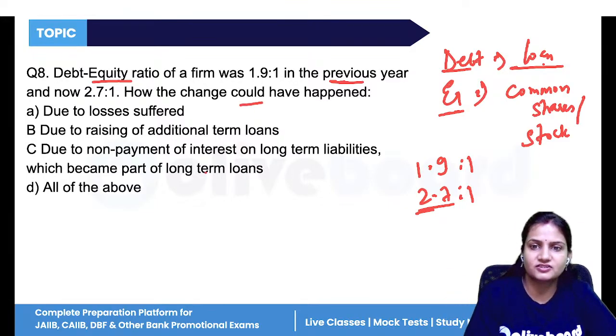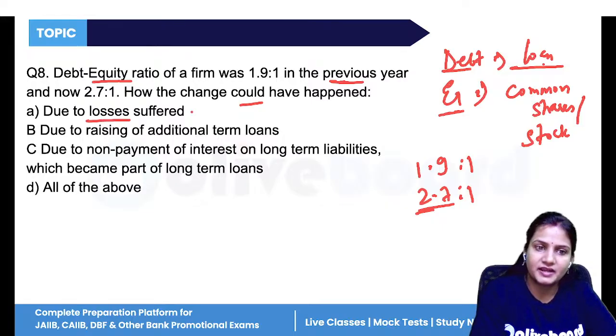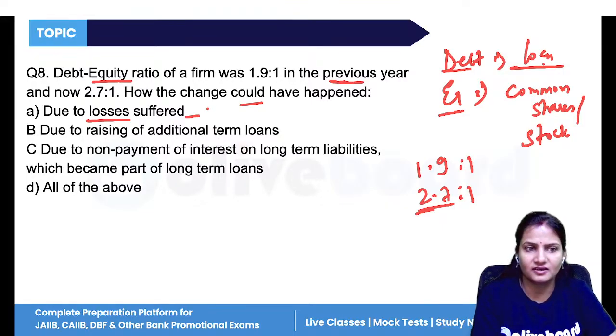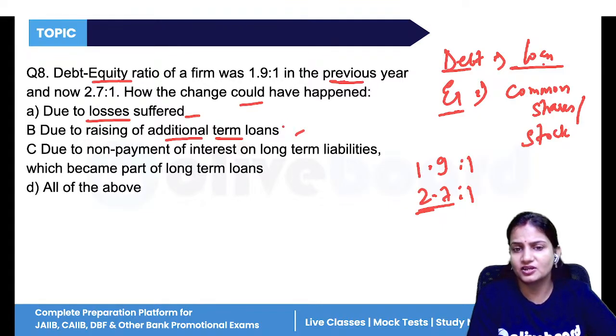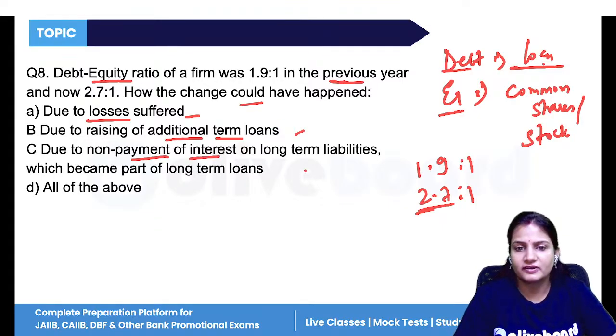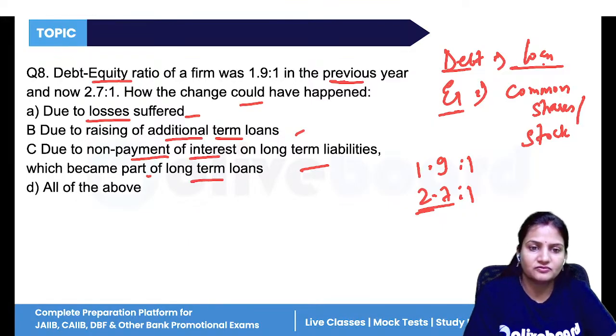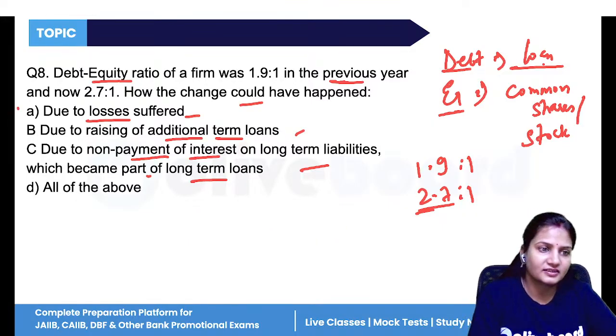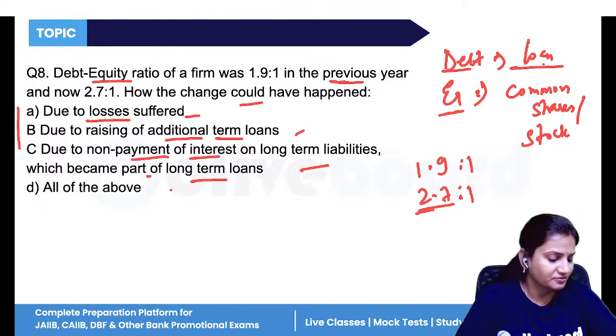So how has this change happened? Might be the company has suffered loss, which is why it has taken a loan from the bank. Or the company wants to raise additional term loans for additional business, or there is non-payment of interest on non-long-term liabilities which become a part of long-term loans. So all these are reasons why your debt has increased.